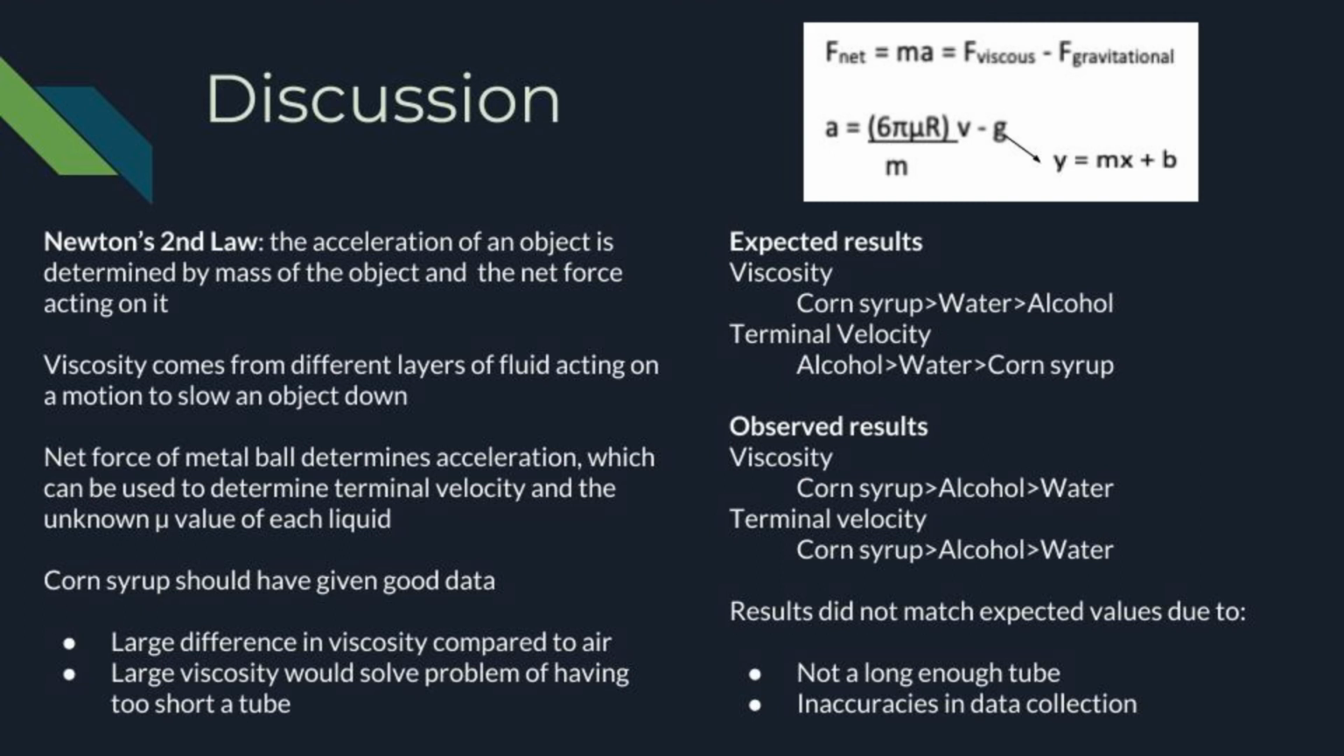The most surprising result was that corn syrup had the fastest terminal velocity despite having the largest viscosity. Out of the three liquids, we would have expected to get accurate results from the corn syrup trial. This could be due to inaccuracies in data collection, as the collected acceleration versus velocity graph did not match the expected graph using the equation. The physics should follow that the most viscous liquid should have the slowest terminal velocity.